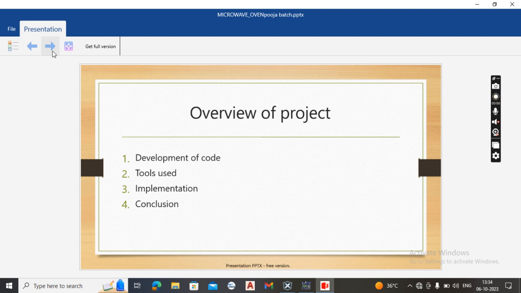Now I will give the overview of the internship project. In our internship project, I will explain how we built the code in MPLAB X IDE. In this code, we have to define the functions as we follow. Our project overview contains the code, development of code, tools used, implementation and conclusion. These are all the overview of the project.